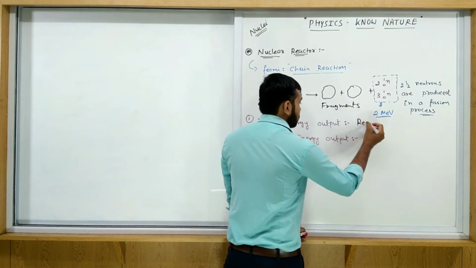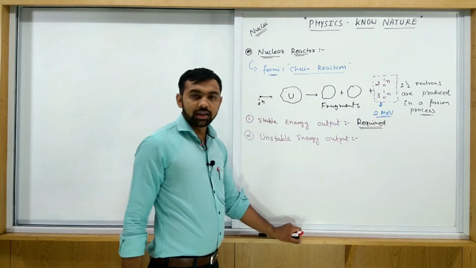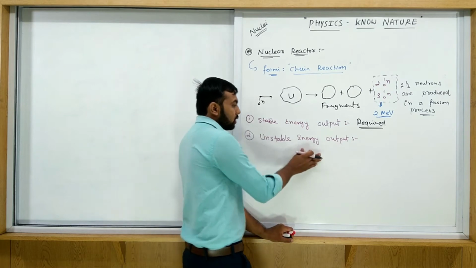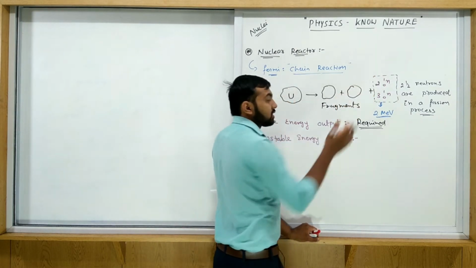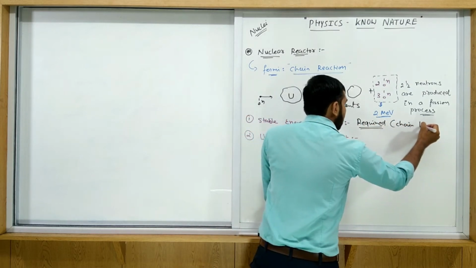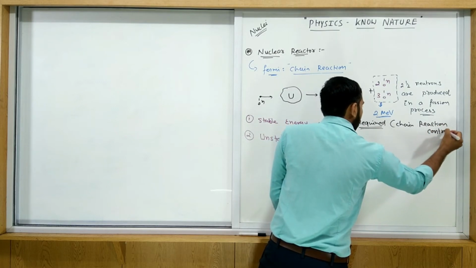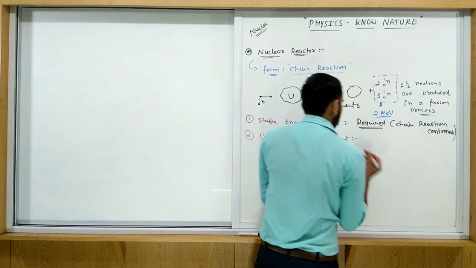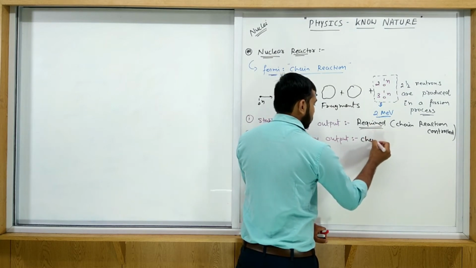Stable energy output is required for any power plant, any nuclear reactor. But due to unstable energy output, the chain reaction is uncontrolled. Here the chain reaction is controlled. Chain reaction control. Here the chain reaction is uncontrolled.